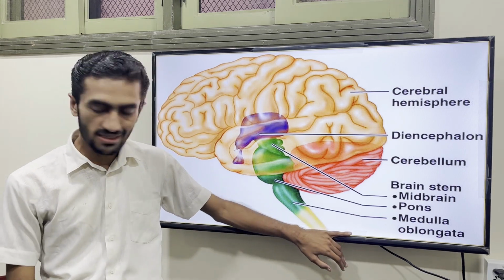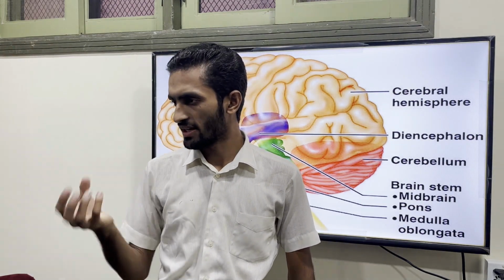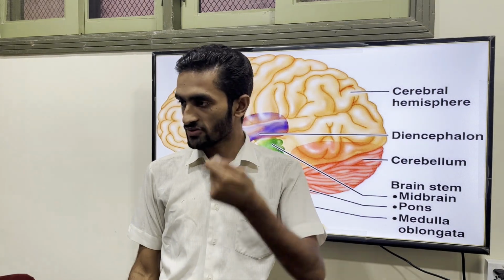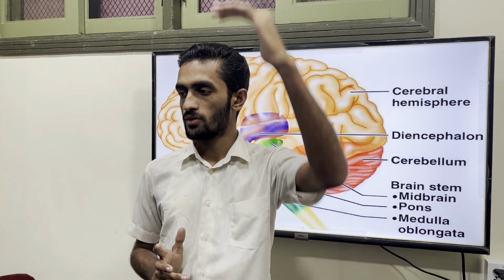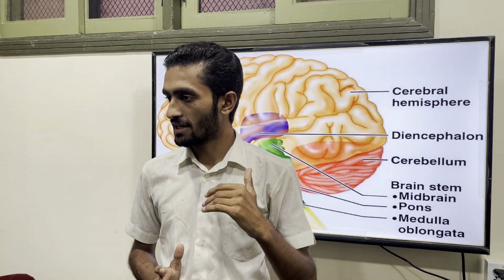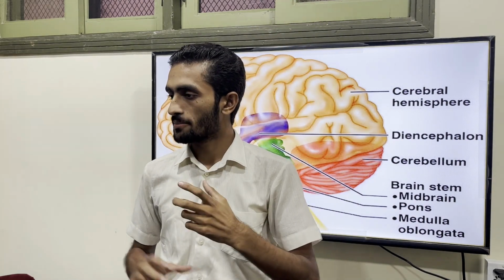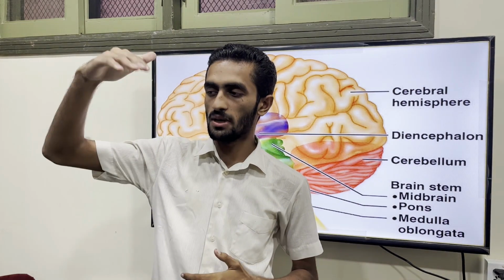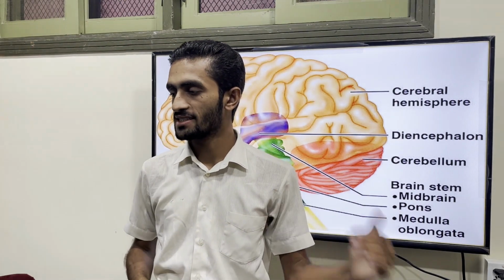As you know, for the spinal nerve, the nuclei for the lower motor neuron are present in the anterior horn, while the nuclei for the cranial nerves are present in the brainstem. We have 12 pairs of cranial nerves and 31 pairs of spinal nerves. Out of these 12, 10 are present at the brainstem level. Two are on the upper margin, so the lower 10 means from the 3rd to the 12th.